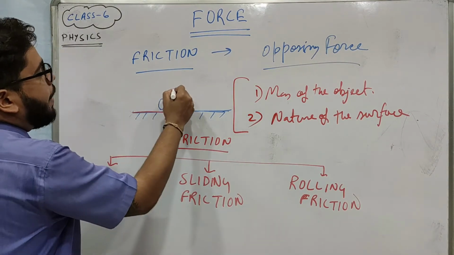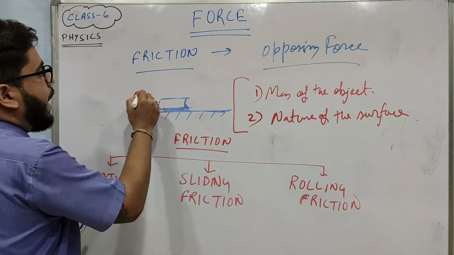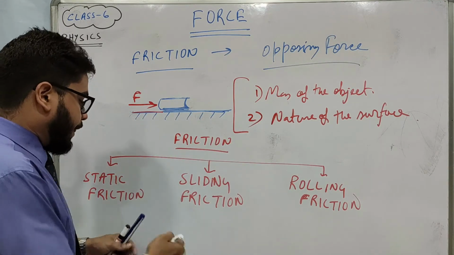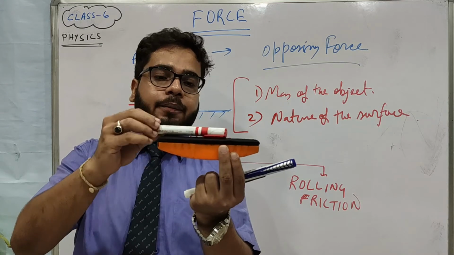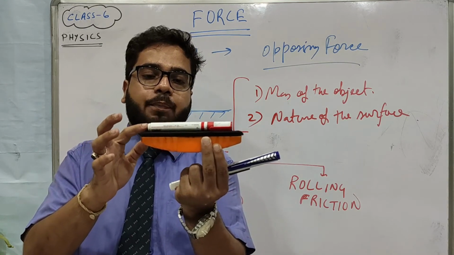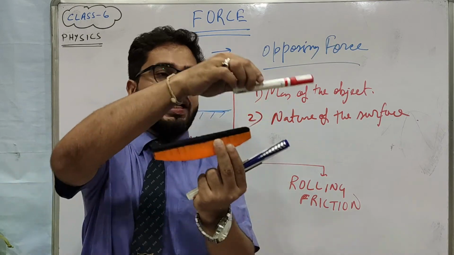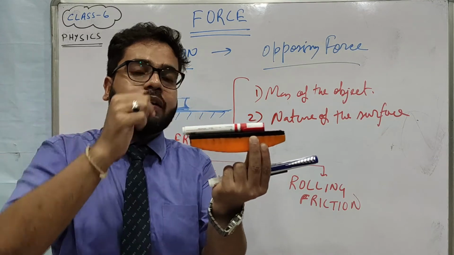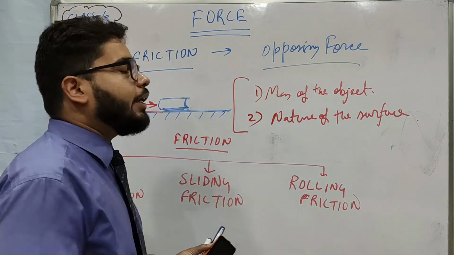Suppose I have applied a push force to the book. So the book will slide on the table. Similarly, suppose the pen is kept here and I give it a push, so the pen is moving, the pen is in motion. In this case one friction force works. So this is what we call sliding friction.